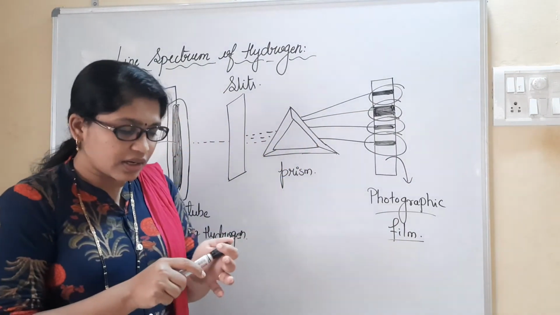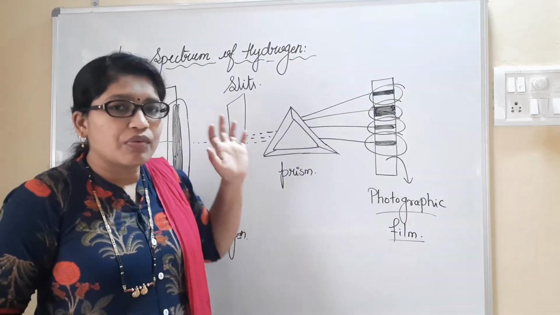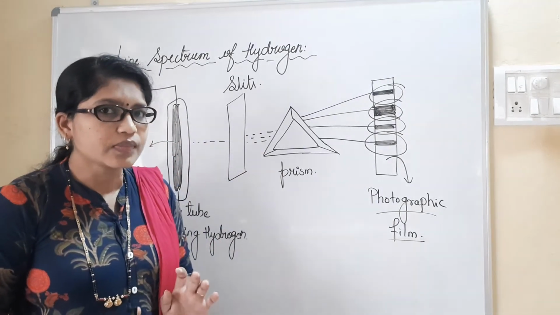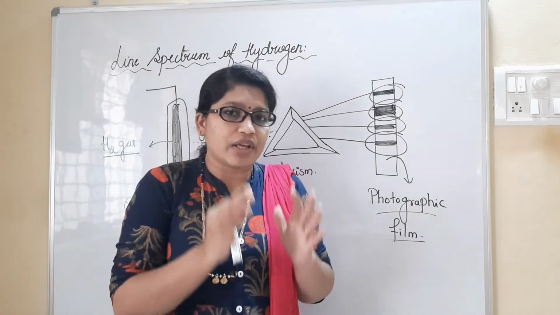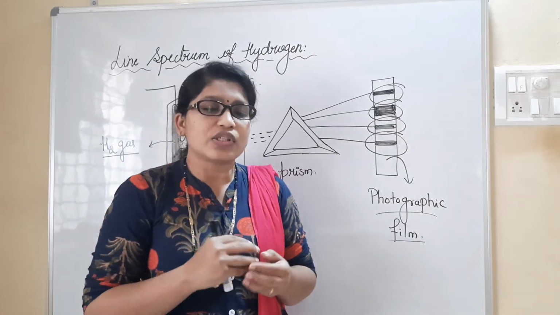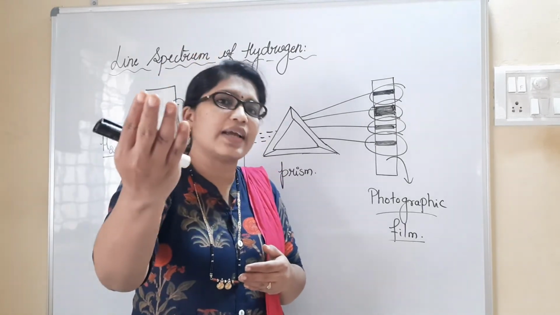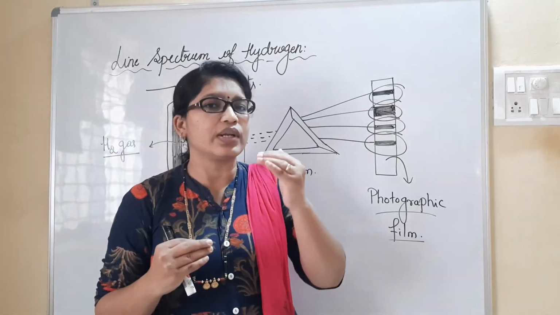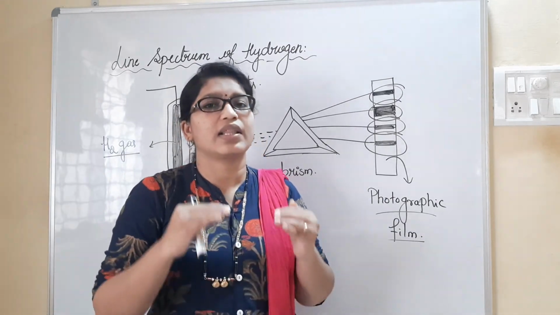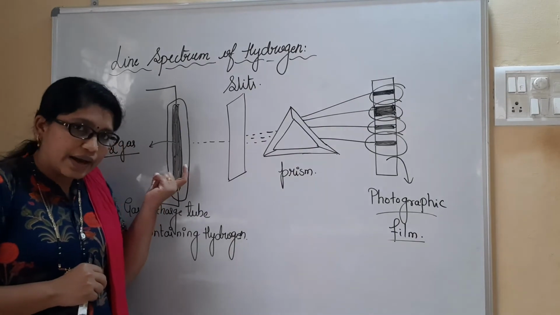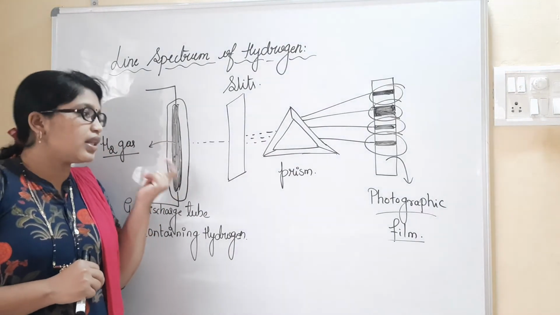That is the reason why exactly we refer to the fifth postulate. The exact wavelength which is absorbed by the electron moves it to a higher energy state. While coming back, it is also going to release a certain amount of energy, which is called emission. Now this is the hydrogen gas which is filled in the glass tube.